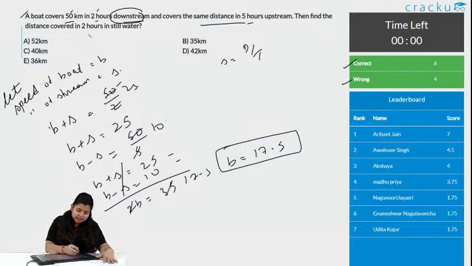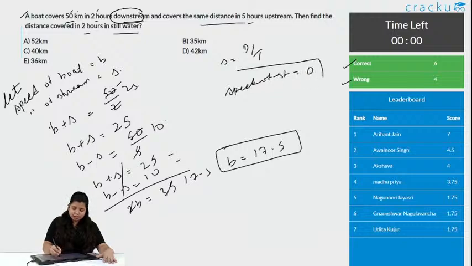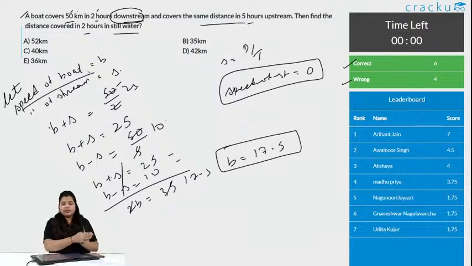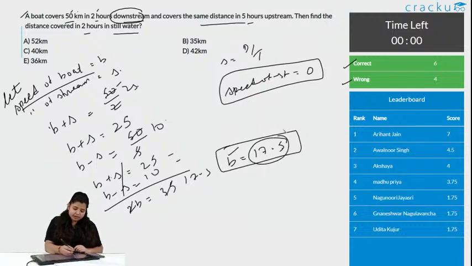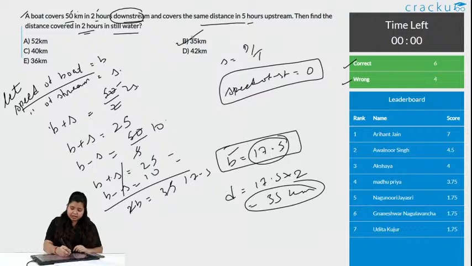It says find the distance covered in 2 hours in still water. Still water means the speed of stream is 0. That means the only thing now remaining is speed of the boat. So, if it is saying the speed in still water, again it means speed of the boat itself. We know the speed of the boat, it is 17.5, then distance is equals to speed into time, 2 hours. What is the answer? It is 35 kilometers. Option B is the correct answer.